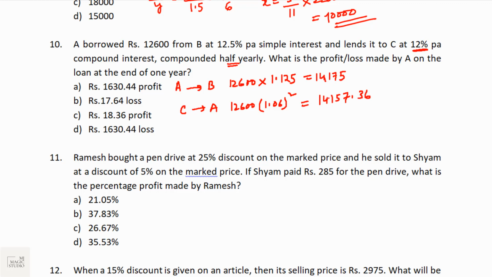14,157.36. So he's supposed to return 14,175, but he's getting 14,157. That means he will incur a loss of the difference of these two. The difference of these two is 17.64 rupees. So at the end of the year, he has made a loss of 17.64 rupees because of this whole transaction.